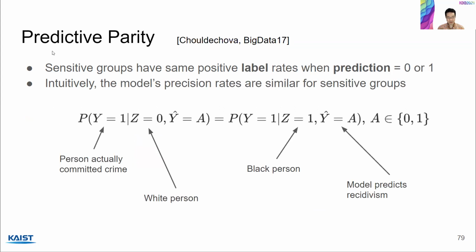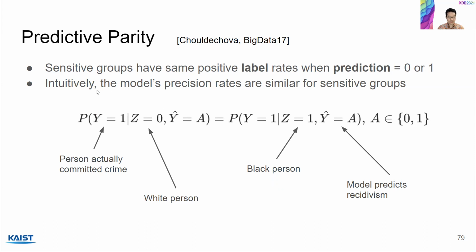The third fairness measure I'd like to cover is predictive parity. I'm going to explain why I'm covering these three measures in the next slide. Compared to equalized odds, the roles of y and y hat are swapped. Here, we want the sensitive groups to have the same positive label rates when the prediction is 0 or 1. So in the formulation, you can see that compared to equalized odds, y and y hat swapped positions.